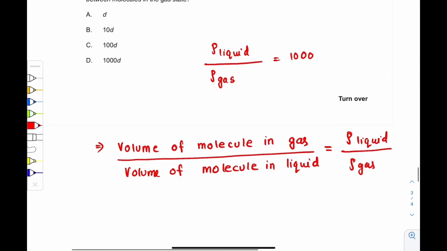So which is in turn given to be how much? 1000, right?